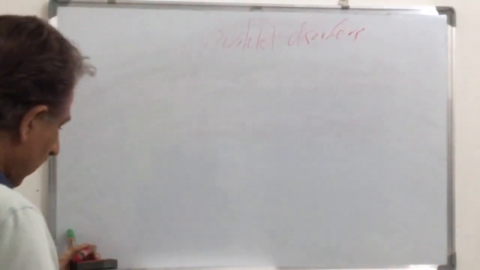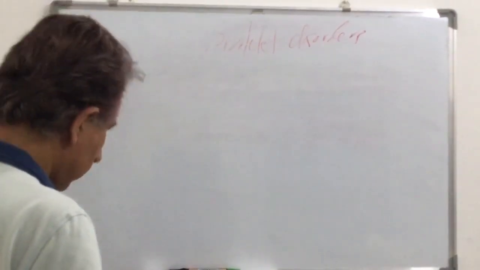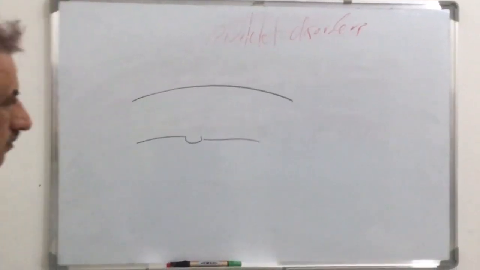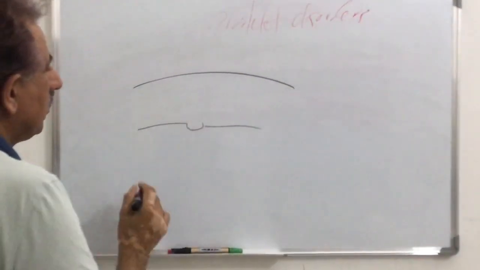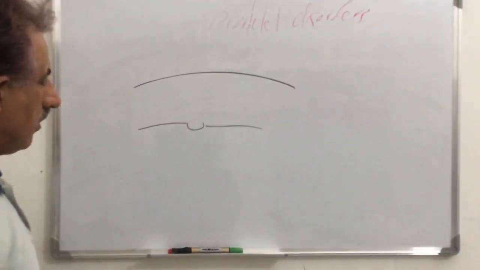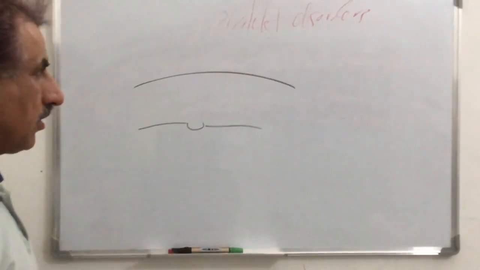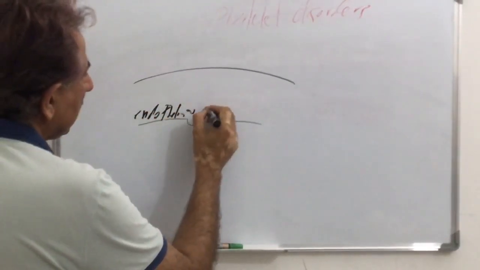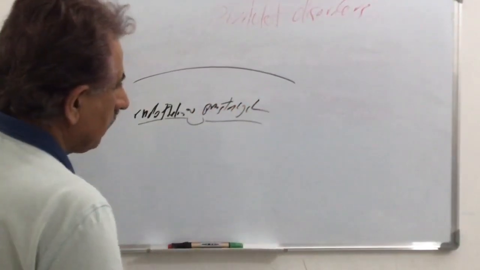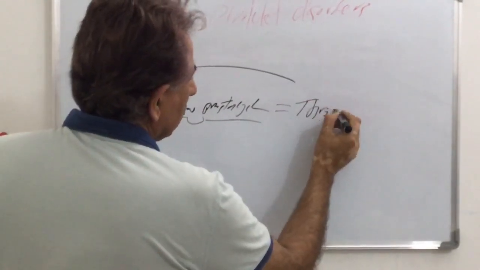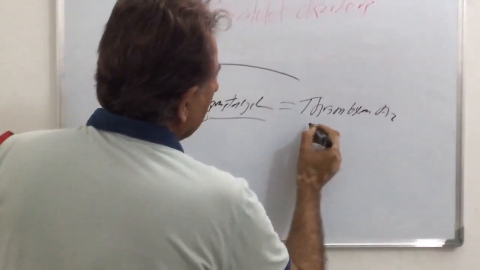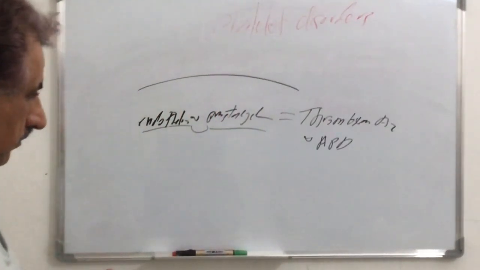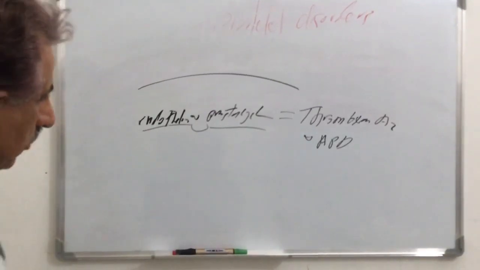As you know, provided that there is a blood vessel and an injury occurs here, in the blood vessel there are usually four components that interact with and counteract the effect of each other: endothelium and prostacyclin from one side, and the opposite, thromboxane A2 and ADP.